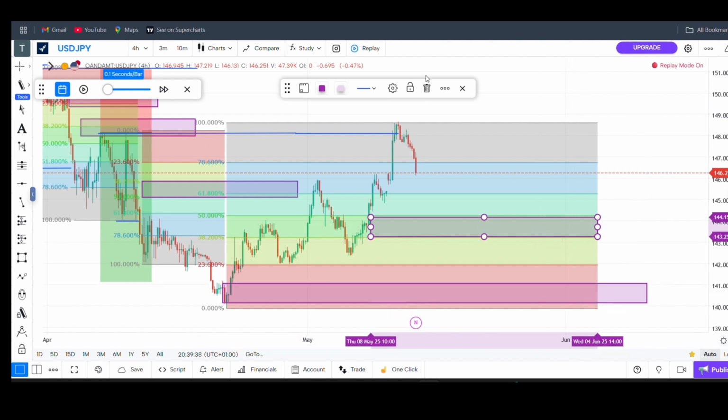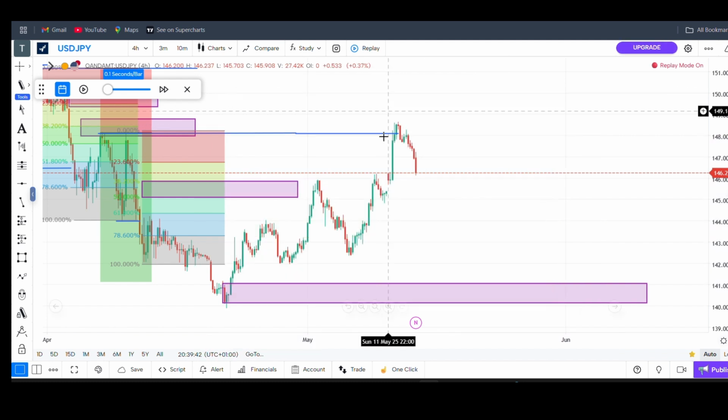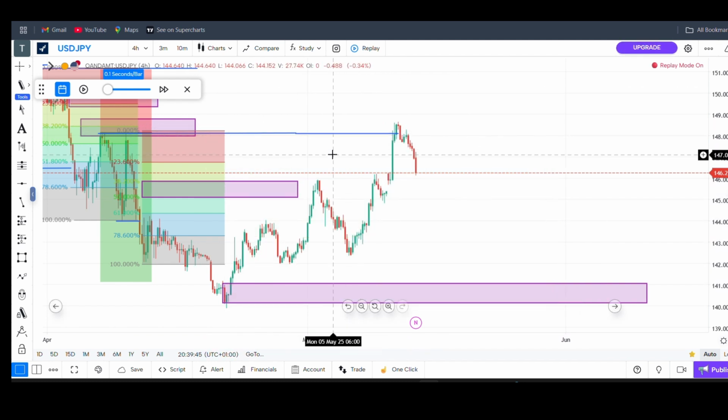So I'm not going to use this 50%. I'm not going to use it because this is a change of character. It's not a break of structure. So I use the 50% Fibonacci when market has just done change of character, break of structure. But now this is a change of character. It's not a break of structure. So since we are on change of character, I'm going to use demand.